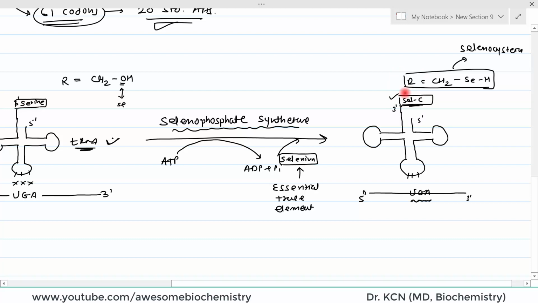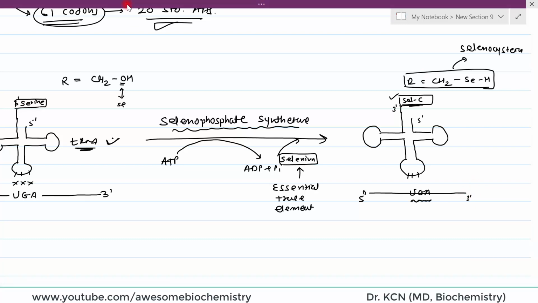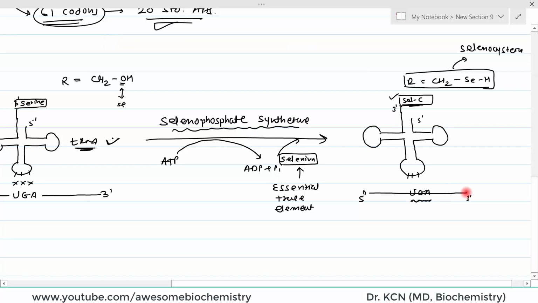So most of the time UGA codon will act as a stop codon, it will terminate the protein synthesis. But whenever the UGA codon occurs in combination with a specialized structure on this mRNA, what is that specialized structure? It is on the 3 prime side of the mRNA. So this is the 3 prime side of the mRNA. At this location, there is a formation of a stem loop structure. This is the stem and this is the loop, and this is the 3 prime end.